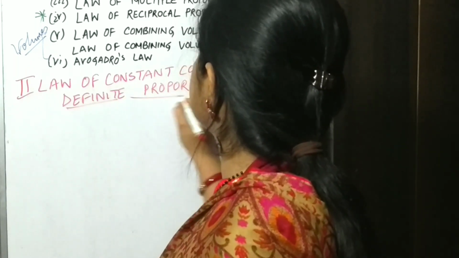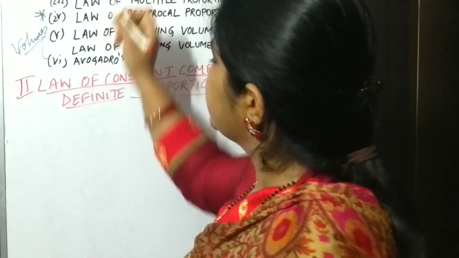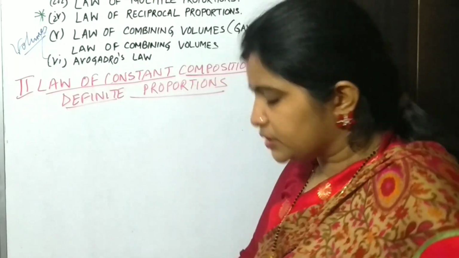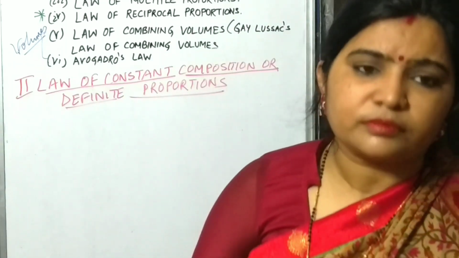This is also a very simple law, as our previous law, that is the first law, was. So the statement you must be knowing, I hope so.